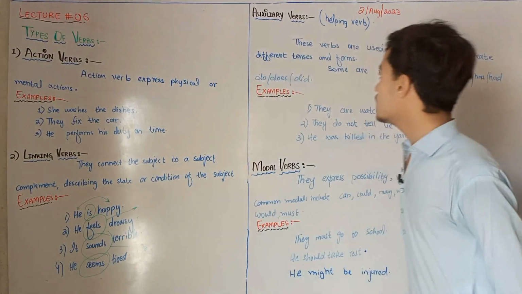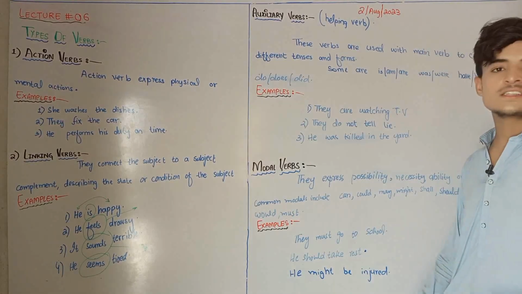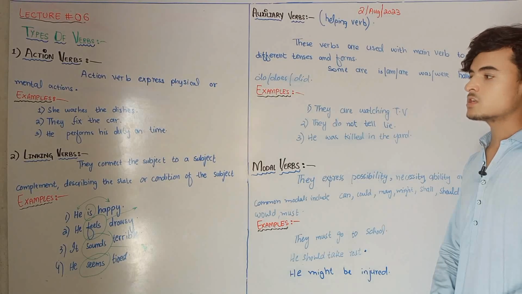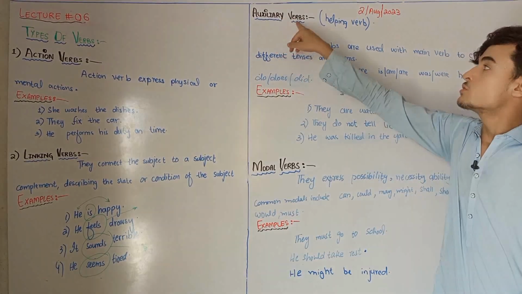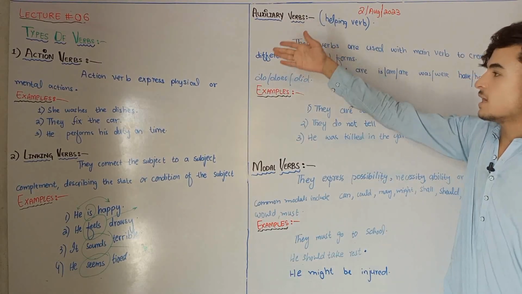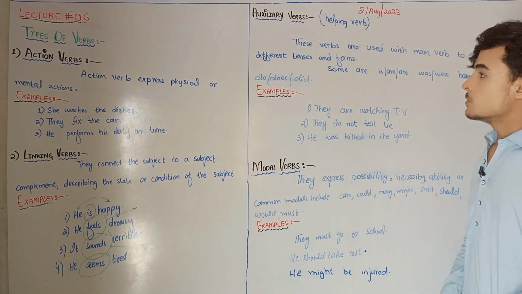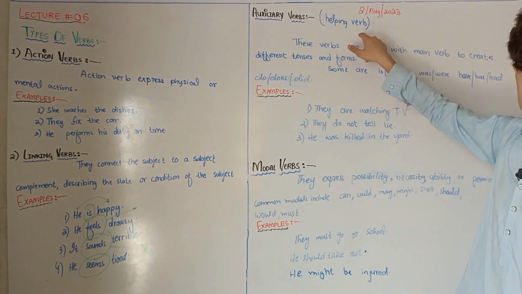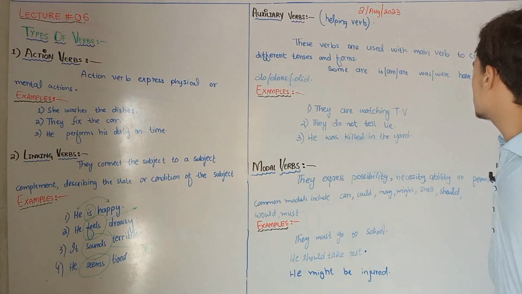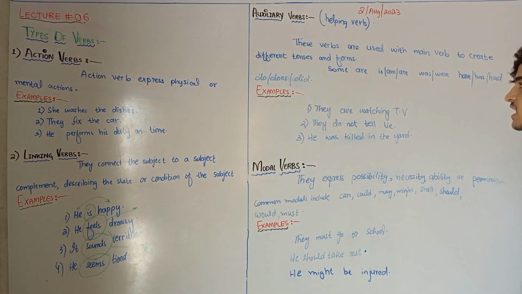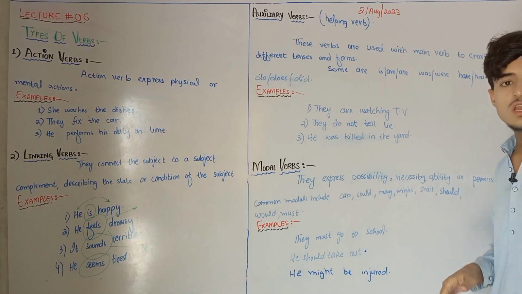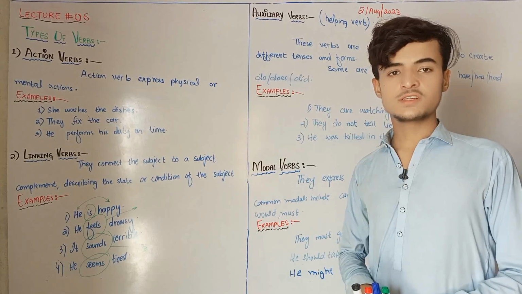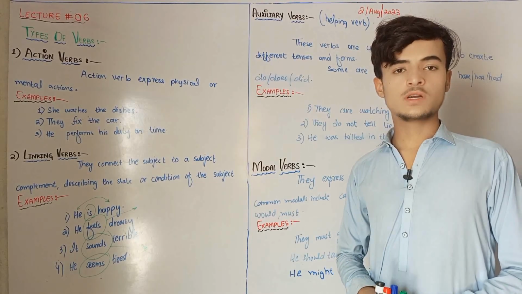Now let's come to the auxiliary verb. What is an auxiliary verb? Auxiliary means to help. Verbs mean that they show action. So auxiliary verbs are helping verbs. These verbs are used with the main verb to create different tenses and forms. Inshallah, whenever you study all the tenses, you will understand what the helping verb is.